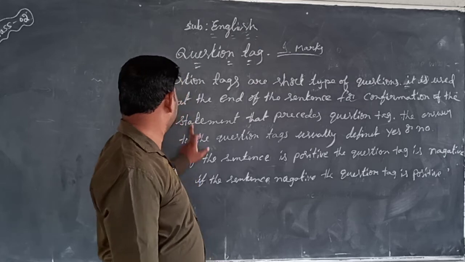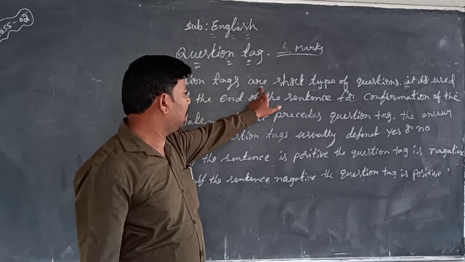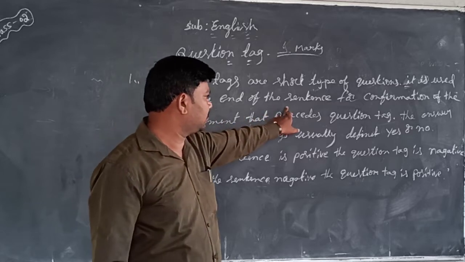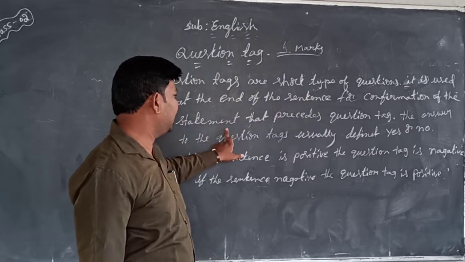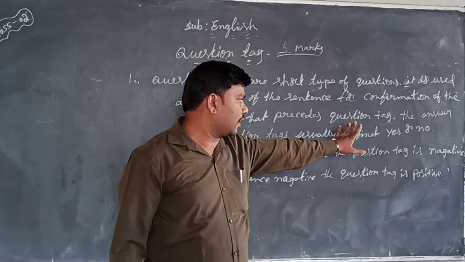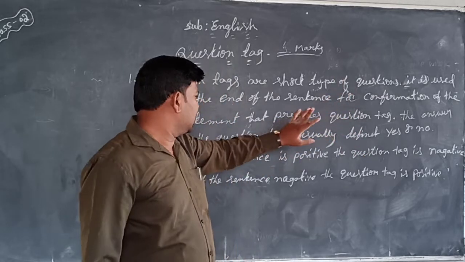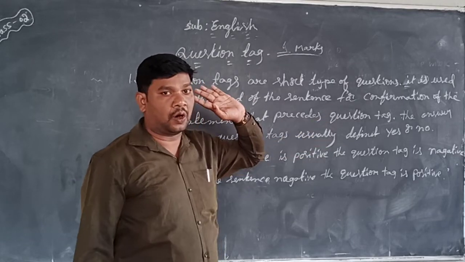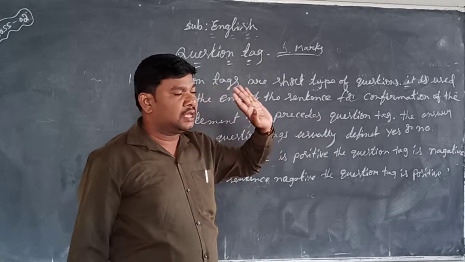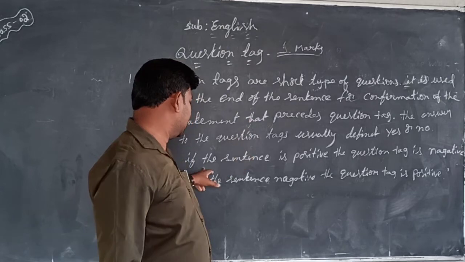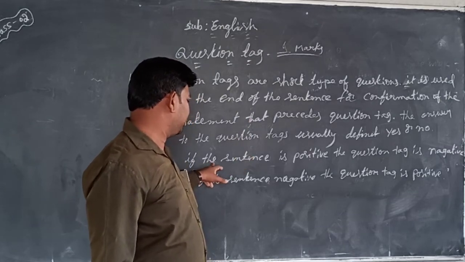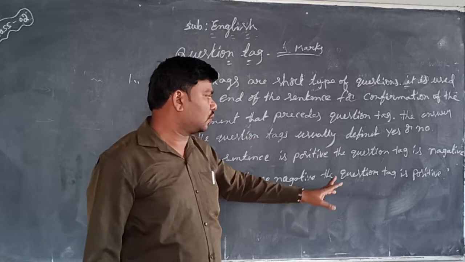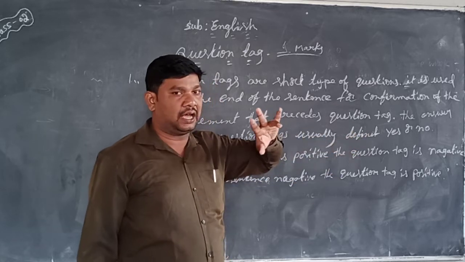So what I wrote on the board: question tags are short types of questions, used at the end of the sentence for confirmation of the statement that precedes the question tag only. The answer to the question tag is usually a definite yes or no. Another important point: if the statement is positive, the question tag is negative, completely opposite.